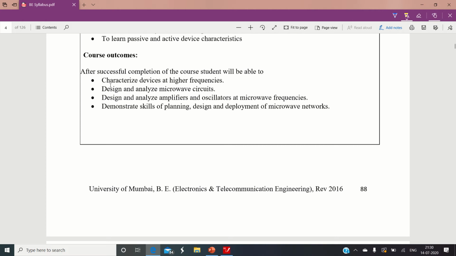Then you will be able to design and analyze microwave circuits. You can design amplifiers and oscillators at microwave frequency, and you will be able to demonstrate your own skill in planning, designing, and deployment of microwave networks. So these are the outcomes which have been specified by the university.